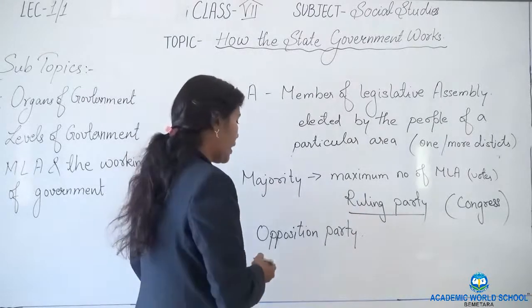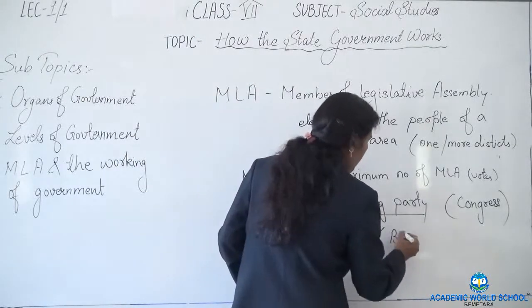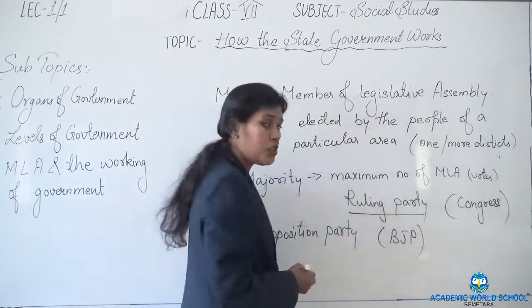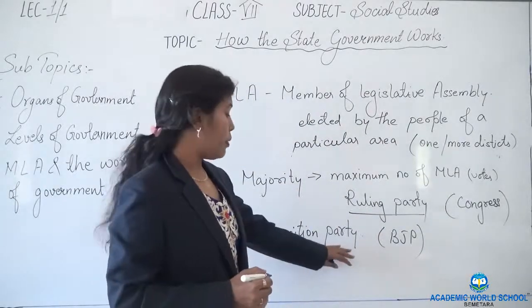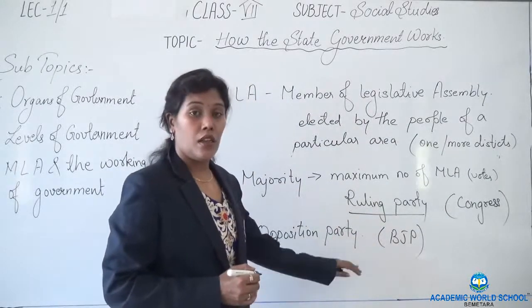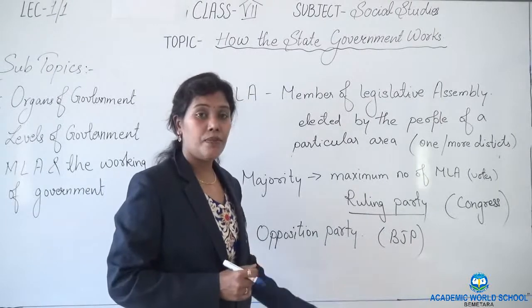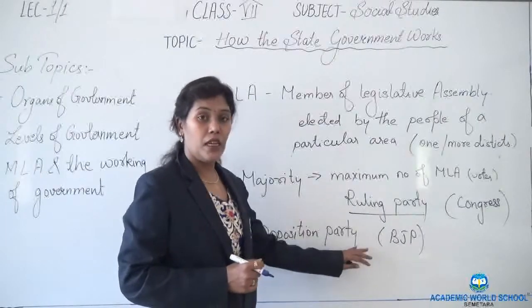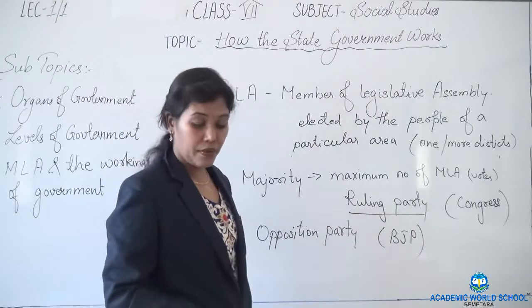As Congress is the ruling party, here in Bemetara, who is the opposition party? BJP is the opposition party. And from BJP, who is the MLA? Here we have Avdesh Chandel as a BJP leader, as a BJP MLA from Bemetara.